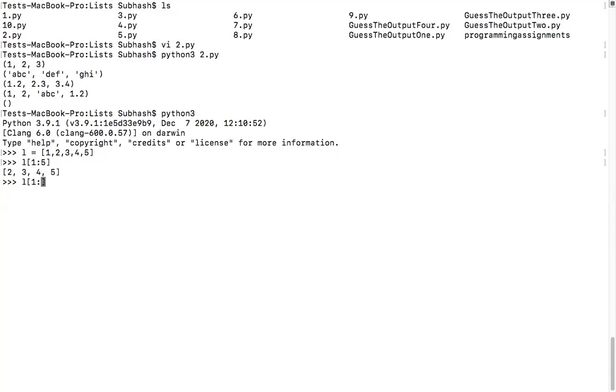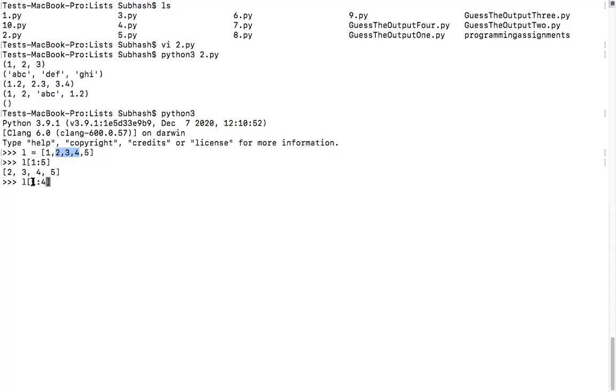I'll show you one more. Now with that example, can you tell me what will happen when I say L 1 is to 4? It means start from the first position, go till the 4th position, and exclude the 4th position. So which is 0 1 2 3 4, right? I have to exclude this 4th position, starting from the first position, that is, this is first, therefore 2 3 4. Is that clear?